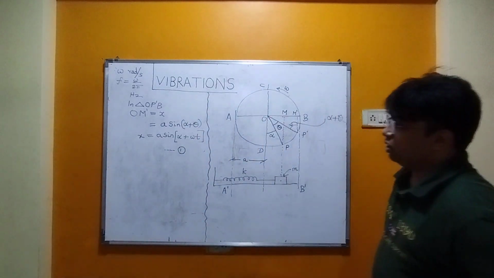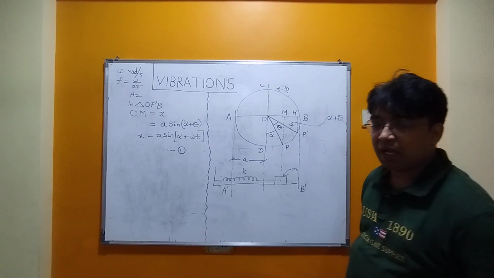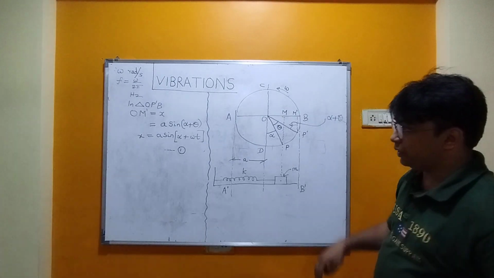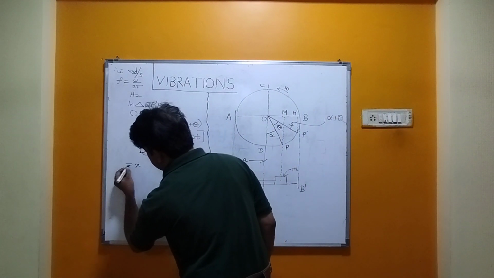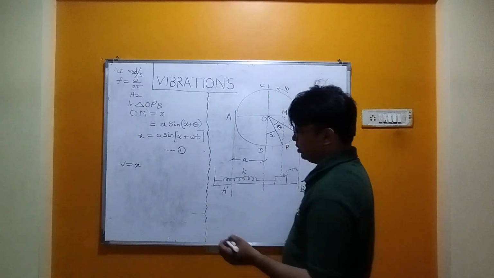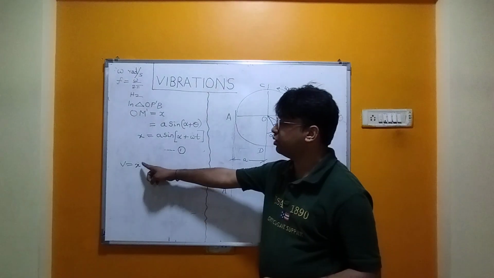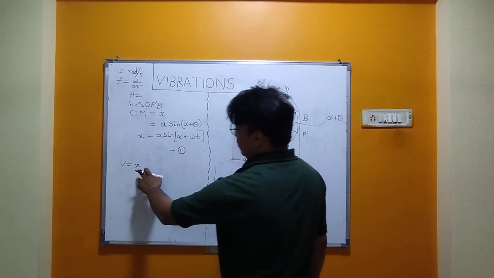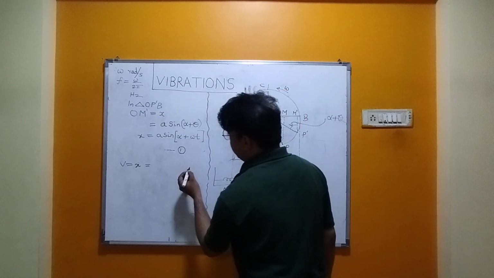Now, the derivative of displacement is velocity and the derivative of velocity is acceleration. Let us do it. So I am writing over here x dot. X dot is nothing but velocity v. This is the general notation in high school mathematics, that derivatives are written like dots. So v is equal to x dot, and I am taking the derivative of the first equation.